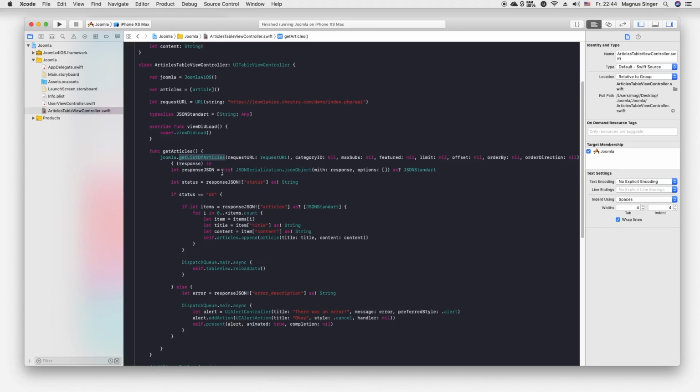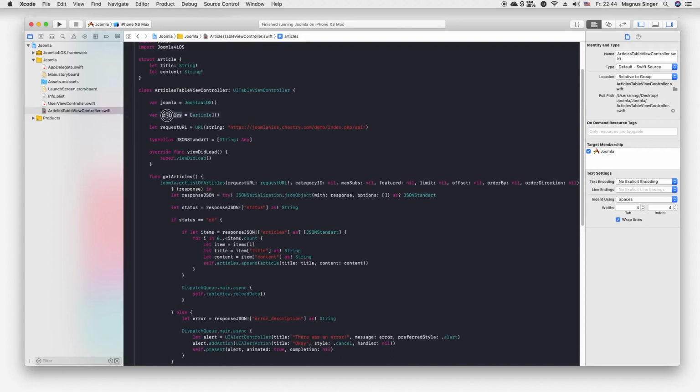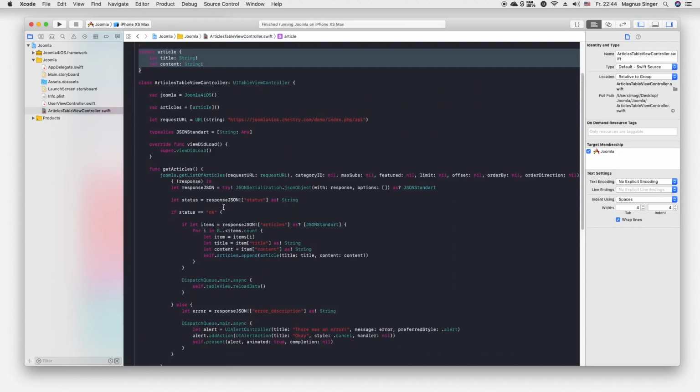So we get our response, of course, converted into our JSON standard. Check the status of the response. If it's okay, we loop through all our articles, get responded, and add every article inside this array with the structure of the article created up here.